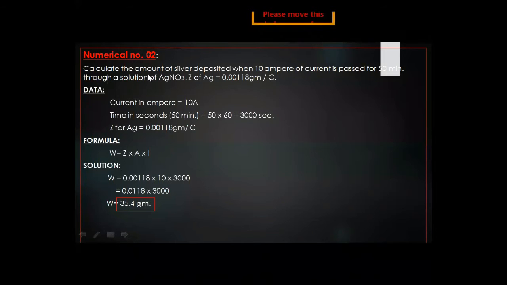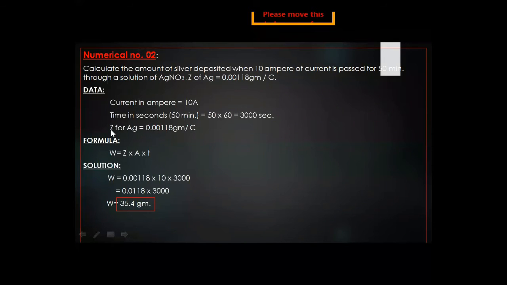So this is our numerical, and this numerical also gives the clue about Faraday's first law, the same as numerical number 1. In the first step, the data: current in ampere is 10 ampere, given in our question. And time is given as 50 minutes. Now our task is to convert that time into seconds. That's why we multiply 50 by 60 seconds, so it comes to 3000 seconds. So time is converted from minutes into seconds.